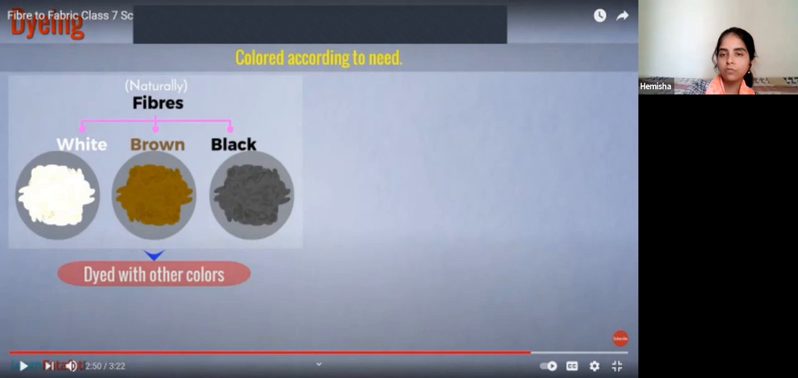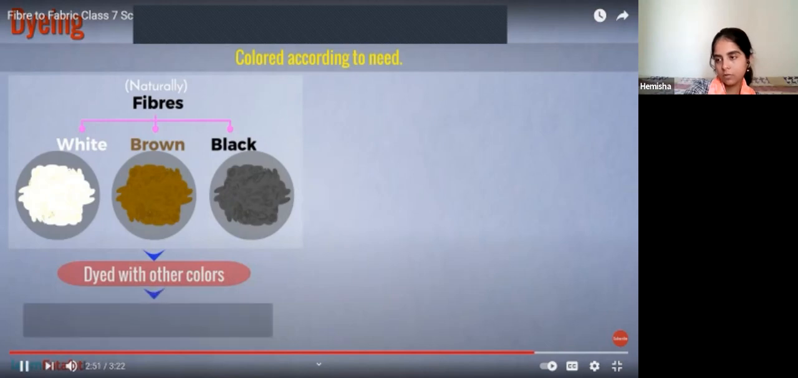But if we are going to produce it in a factory synthetically, then we have lots of colors. But if we want to do that with the natural one, we need to dye it, right? Because we are not going to wear only these three colors, right? We are going to have different types of colors, vibrant colors, right?